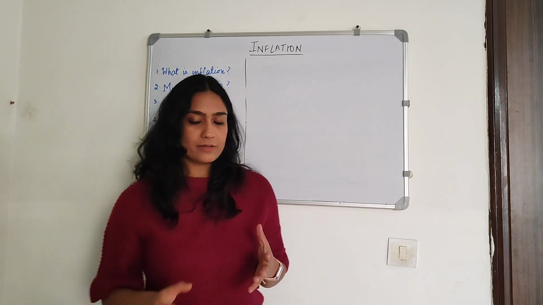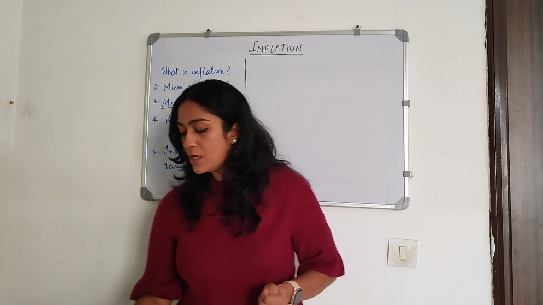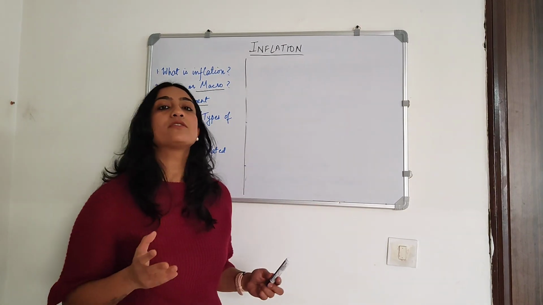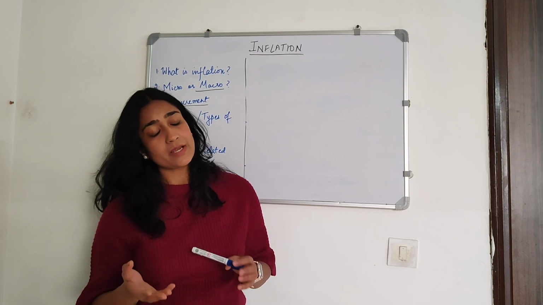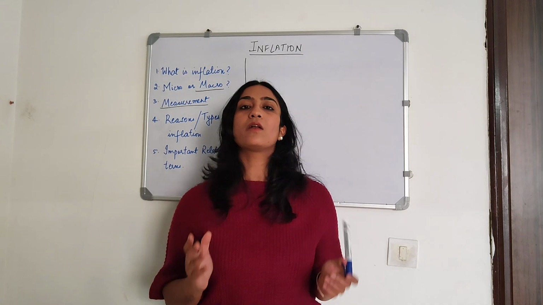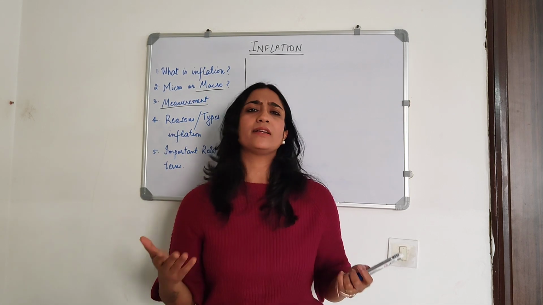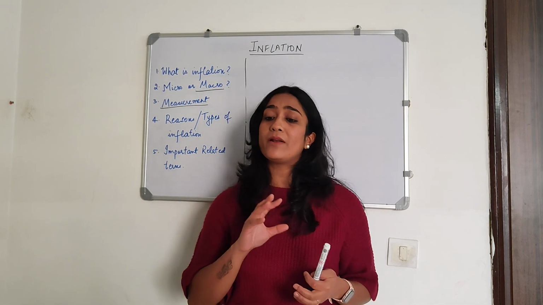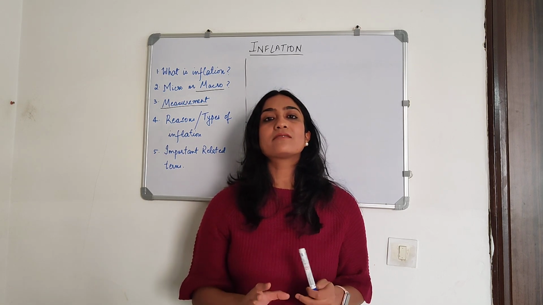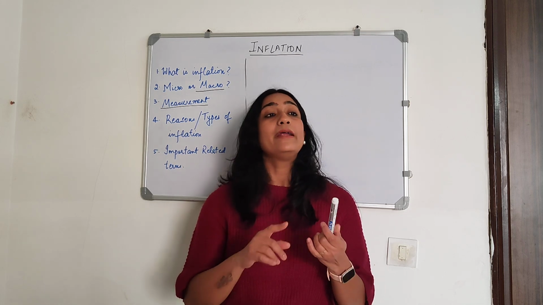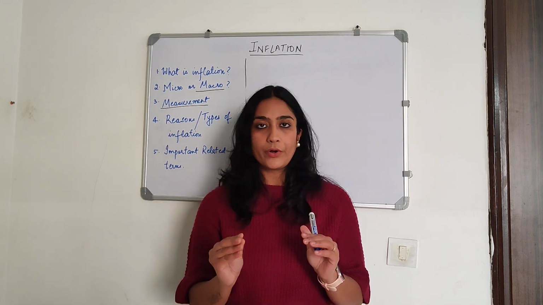To understand that, types of inflation are basically based on the reason which lies behind a particular instance of inflation. So think about it. The easiest way to think about it is, what is inflation? Inflation is a change in prices, right? What is price? Price in an economy is a reflection of the value of a product, of a good, of a service, anything. It may not be an accurate reflection of the actual value of something. It's just important that it reflects the value of something. It can be actual value, it can be perceived value, that doesn't matter. Price is a reflection of the value of a particular good in the economy.